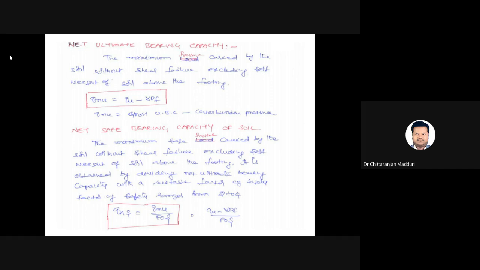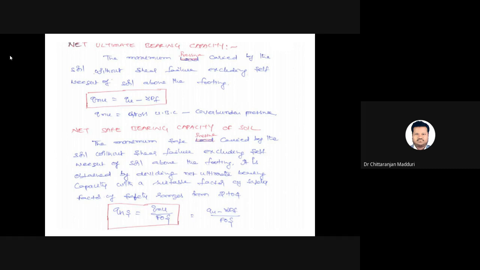So, net safe bearing capacity of soil. Here the new term is safe. Safe means if the capacity of the soil is 100 tons per meter square, we should not place exactly 100 tons. We need to take some margin of safety. So if you place 75 tons per meter square, it is safe. Because the maximum capacity is 100 tons per meter square, we are placing 75. So the soil will comfortably take the 75 tons per meter square. That's why it is called safe. Safe means we need to take some margin of safety.